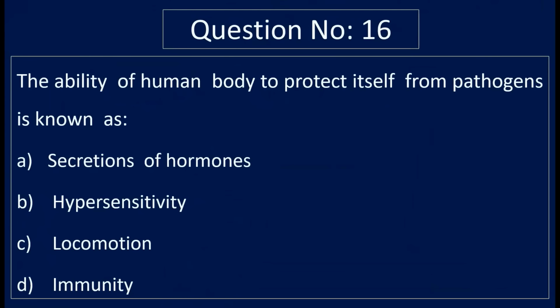Question number 16. The ability of human body to protect itself from pathogens is known as option A, secretions of hormones, option B, hypersensitivity, option C, locomotion, option D, immunity.